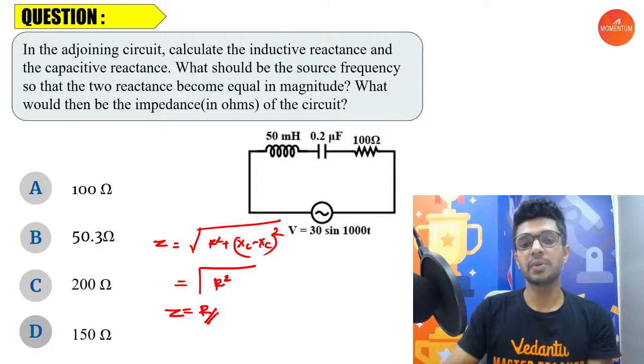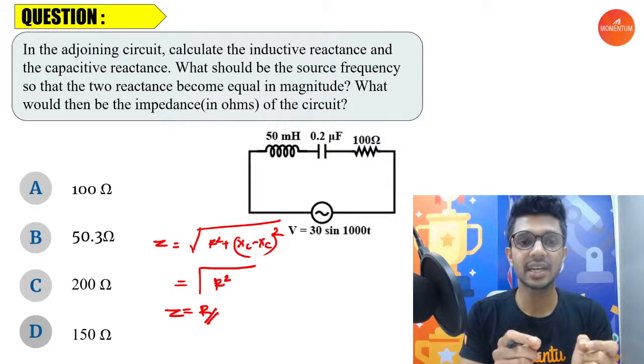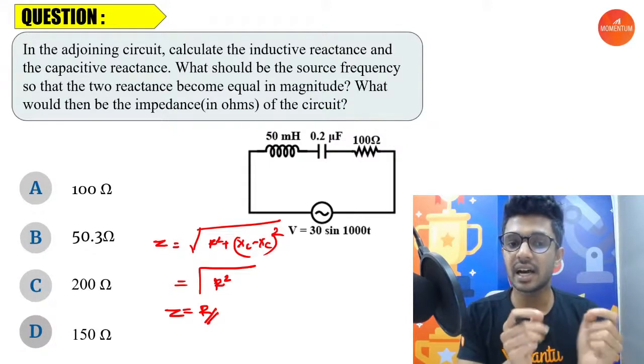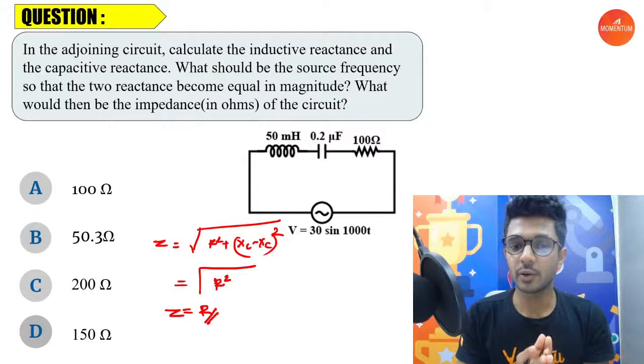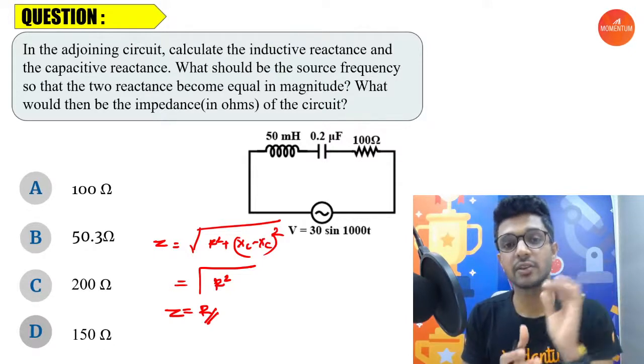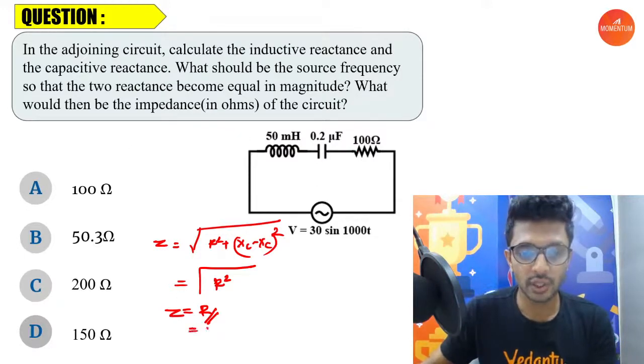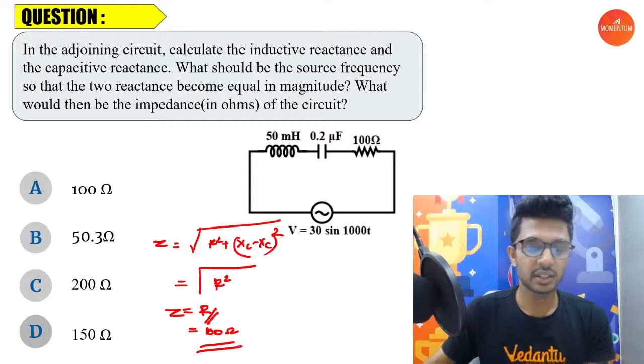So the total impedance, once the inductive reactance and the capacitive reactance are equal, is going to be how much? The resistance that is present in the circuit, the value for the resistor in the circuit, that is equal to how much? 100. So the total impedance is going to be 100 ohm.